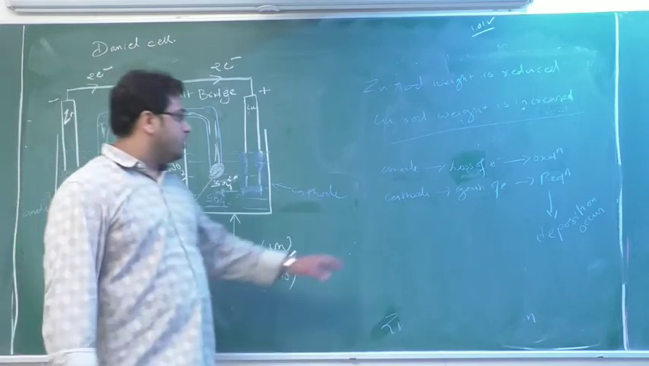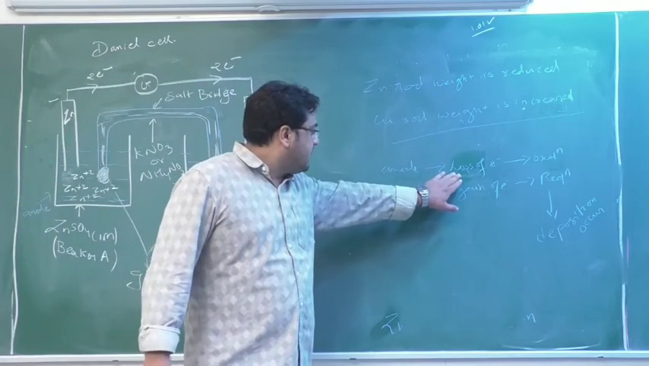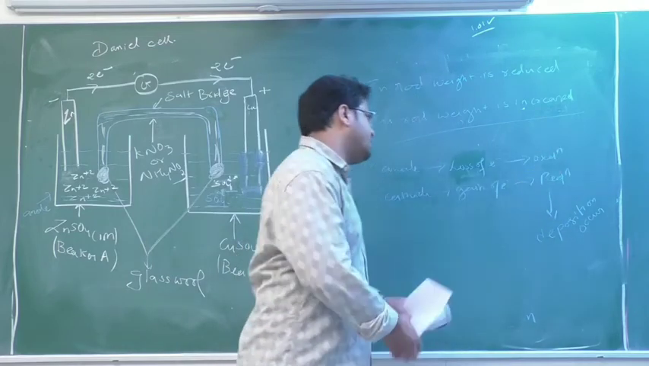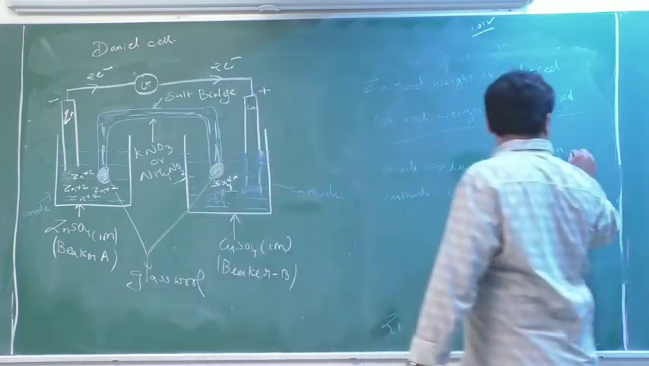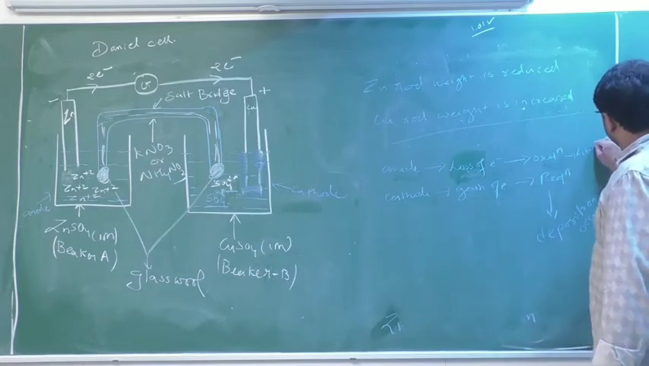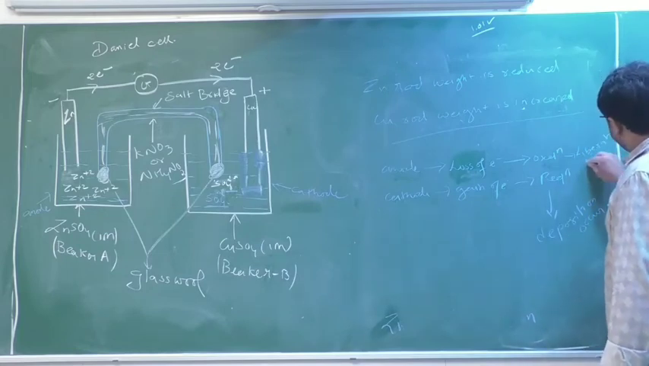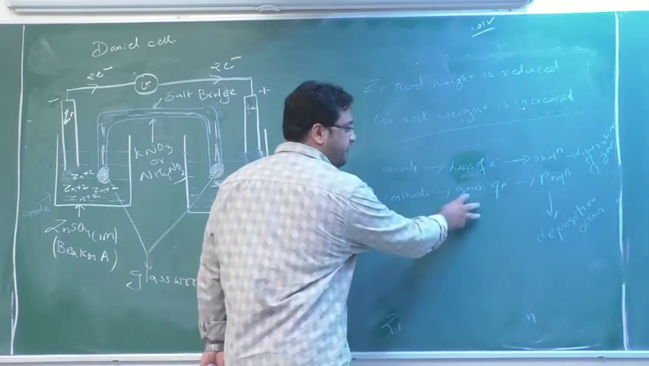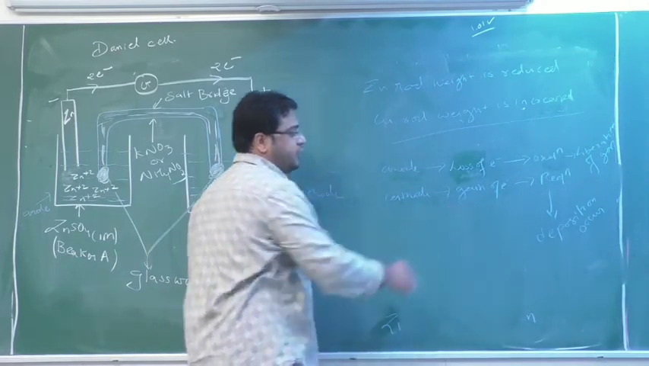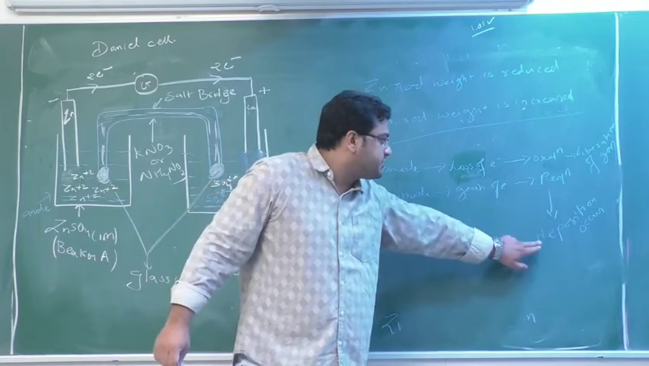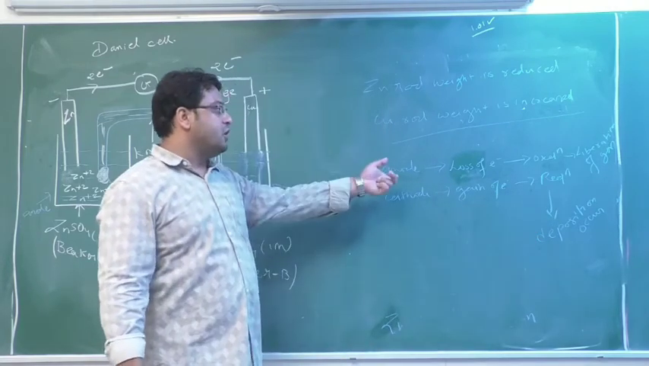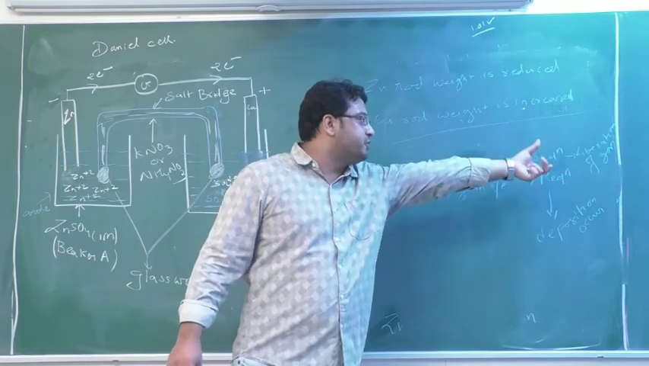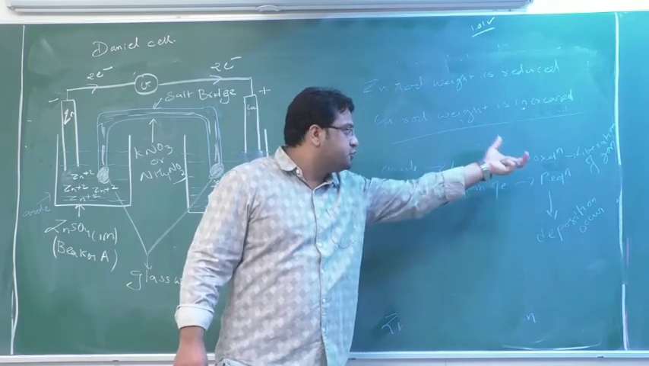So always at anode there will be a loss of electron, oxidation occurs, and there will be liberation of gas. Okay, write it down here also, liberation of gas. At cathode gain of electron occurs, and gain of electron is nothing but reduction, and reduction means deposition occurs. So at anode loss of electron means oxidation and liberation of gas. We will understand why in future classes.